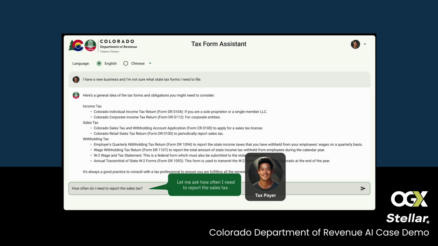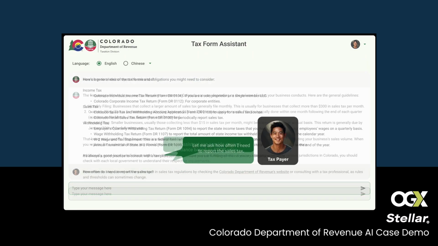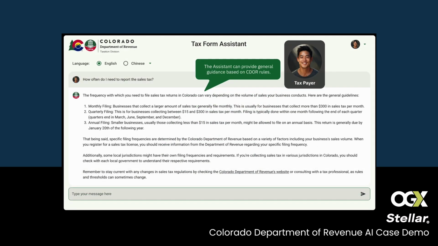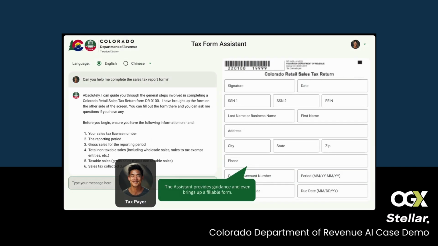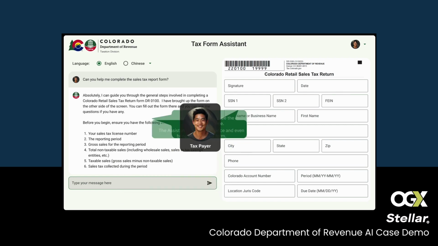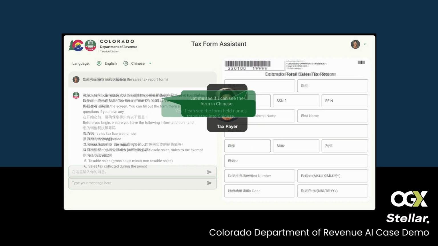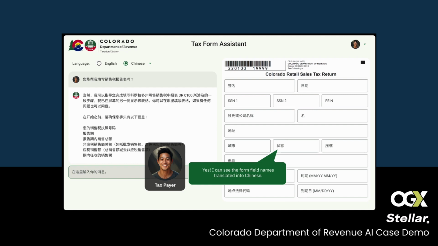Back in the English, he asks, how often does he need to report sales tax? And he gets an answer giving him general guidelines based on the CDOR rules. He then asks if he can get help with the sales tax form, and the tax form assistant opens up the form and gives him the basic outline of what he needs to do. He's able to also switch back to the Chinese and see the form fields in Chinese as well.